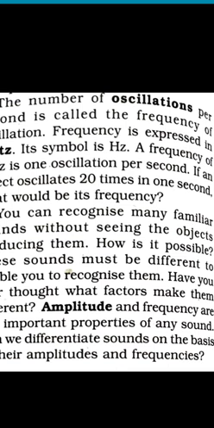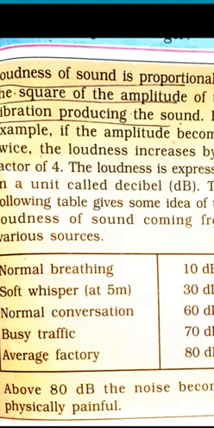That means the time that is taken to make one oscillation is called the time period. If time period is denoted with capital T and frequency with F, we can write T is equal to 1 upon F, or F is equal to 1 upon T. That is, time period is equal to 1 upon frequency, or frequency is equal to 1 upon time period. That's what I told you. They are reciprocals of each other.